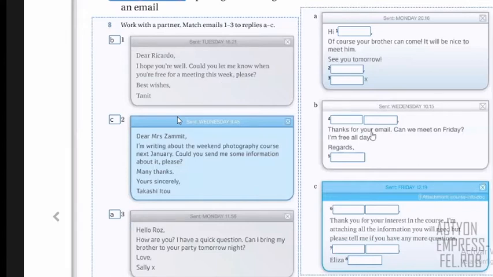Says, thank you for your email. Can we meet on Friday? I'm free. So it says free and also free. Also, it talks about meeting and it says also meet. So we have some ideas there, right?